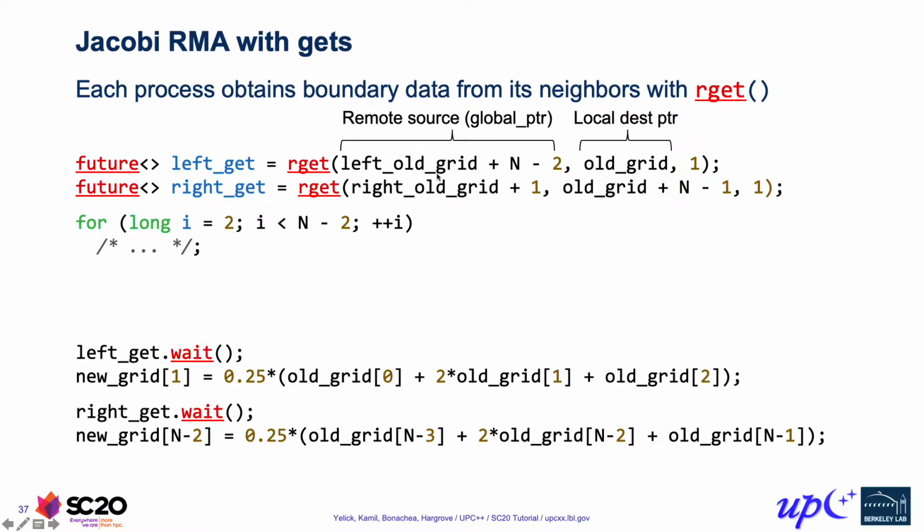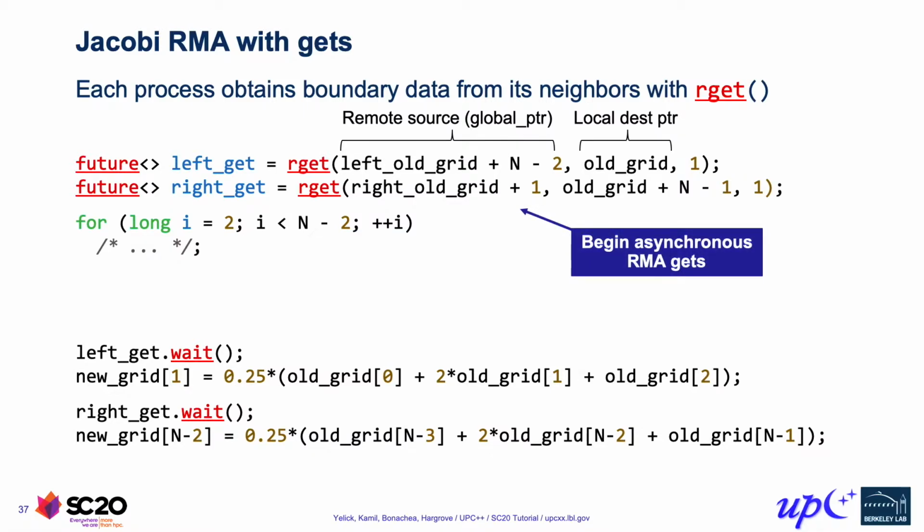Here we're actually using the vector versions, so we have to give it an element count, and also we get a feature that just represents completion of the operation rather than containing the result itself. Okay, and what we're actually doing is we're storing the value that we're obtaining directly into the ghost region of our own grid. So we start off our iteration by launching these asynchronous RMAs.